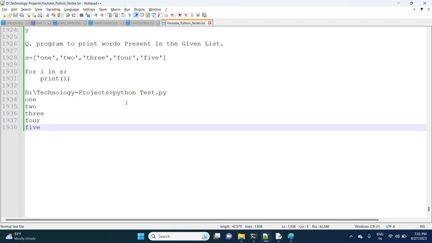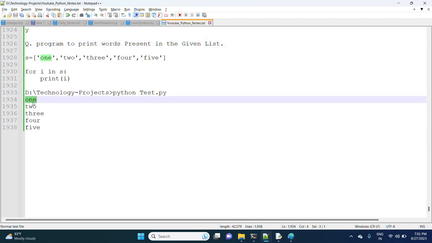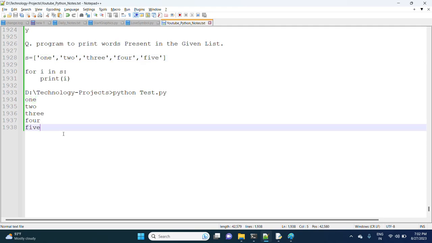Now observe. I'm printing what's present in the given list. But when I'm printing, I want to print each and every character also. In order to do that we have to go for the nested for loop concept.